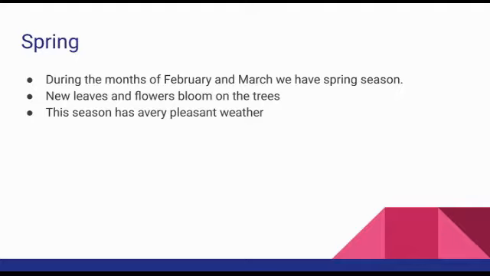In European countries the spring season is more pronounced because they have a winter season. All the leaves from the trees shed, and after that slowly the new leaves come on the trees, and flowers also bloom during spring. This season has very pleasant weather also. But in India we do not feel that much spring, because we do not see that much shedding of trees, as India has different landforms. So we feel spring only in February and March.